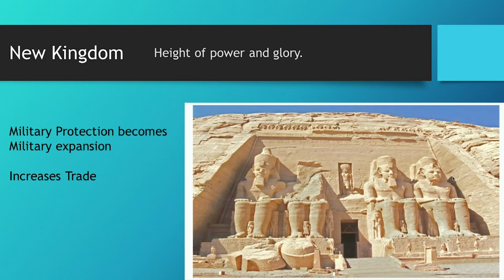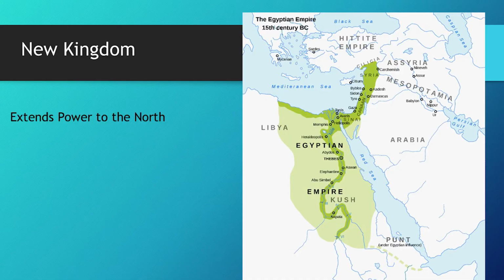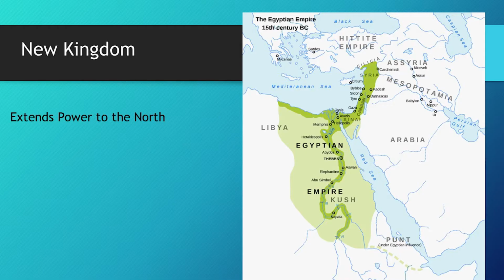New Kingdom, it's the height of power and glory in Egypt. Military protection becomes military expansion. Okay, remember, Egypt's hard to attack, and especially one side they've got the desert, the other side they've got the Nile. So here, let's watch how they grow. They grow up towards the north and down the river. Look at this here, this empire of Kush. We'll be talking about them next time. Just look at them on the map, be able to find them, okay?